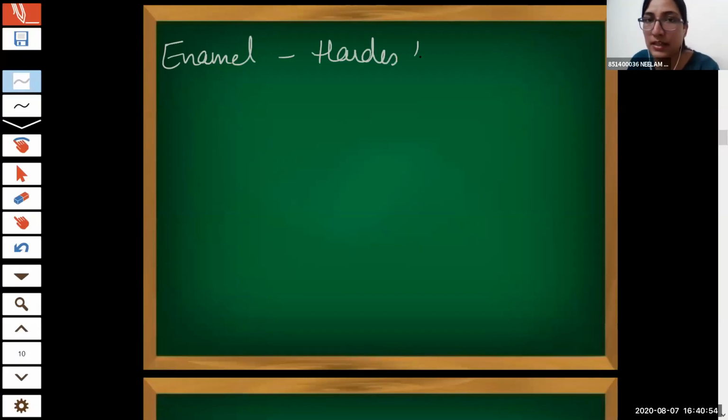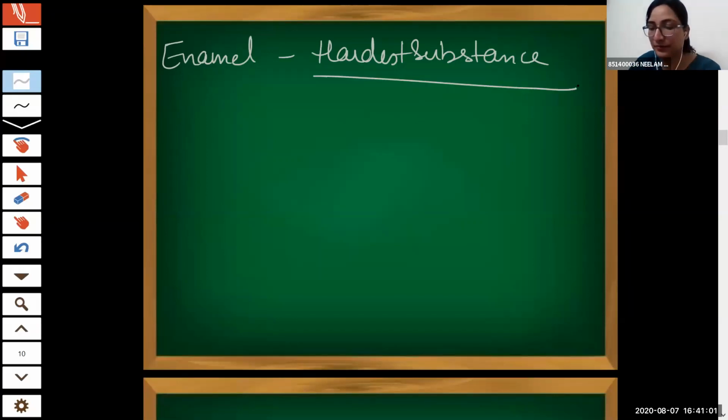Now, in the teeth, we have studied that there are two main parts. One is the enamel part. Dentine is the second one. Enamel is the hardest substance. Which cell forms enamel? Ameloblast.